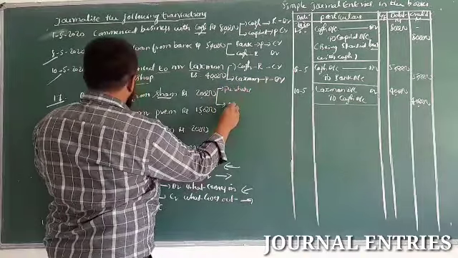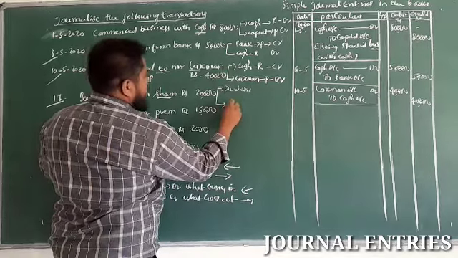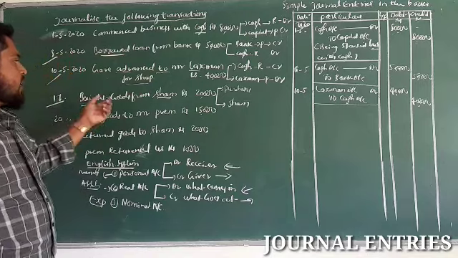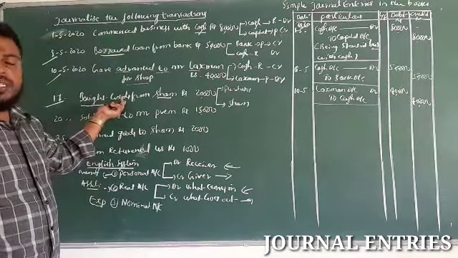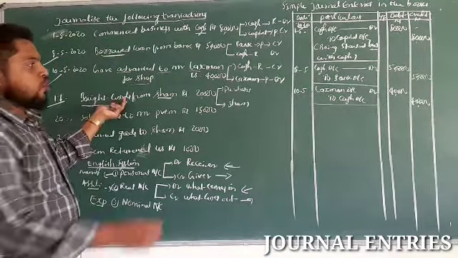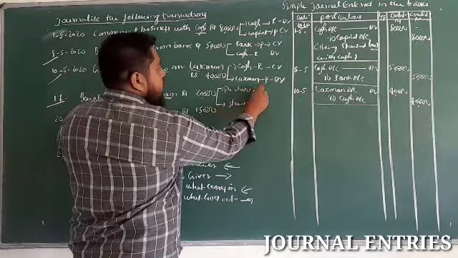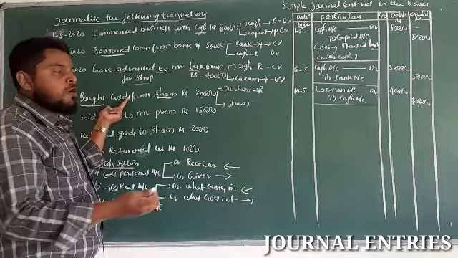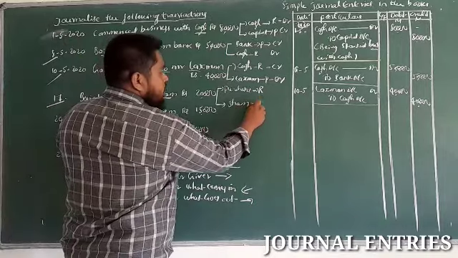Purchased goods, goods is an asset. So purchases comes under a real account. Sham is the name of the person, comes under a personal account.